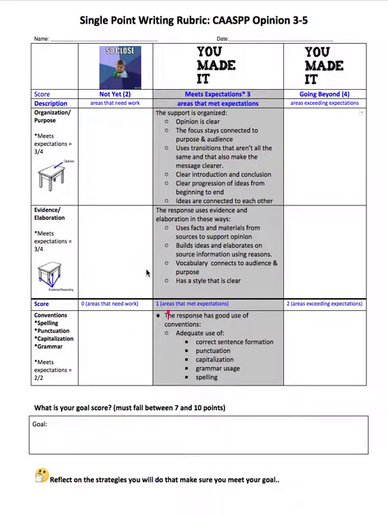If you notice up here, these rows are worth 2, 3, and 4 points. But down here, we're actually not weighing spelling, punctuation, capitalization, grammar as much as we are the organization and evidence. So if you look, the 0, 1, or 2, you can only get 2 points for going above and beyond in these areas. So all that to say, sometimes I get nervous when I don't know how to spell a word, or if my sentences aren't perfect in terms of grammar or capitalization. Don't worry. We want to get and exceed your messages. We want to see your writing, and we're actually focused more on what it says over whether or not it's spelled correctly.